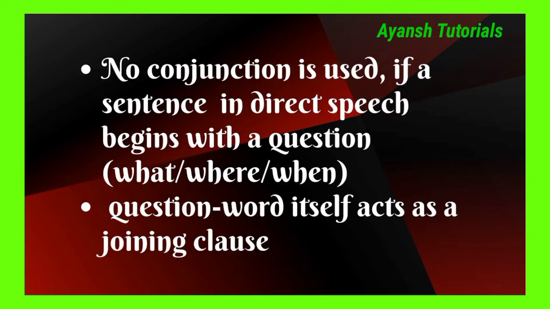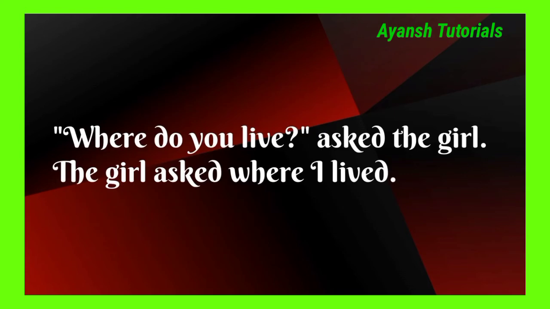Next rule: no conjunction is used if a sentence in direct speech begins with a question word such as what, where, when. The question word itself acts as a joining clause, so we need not use any connector. Example: "Where do you live?" asked the girl.